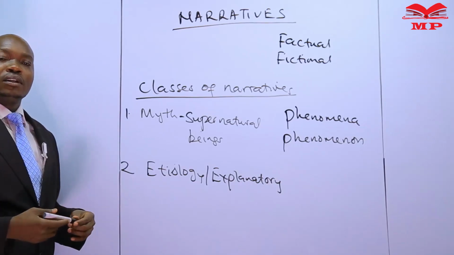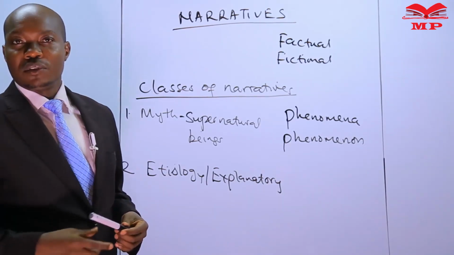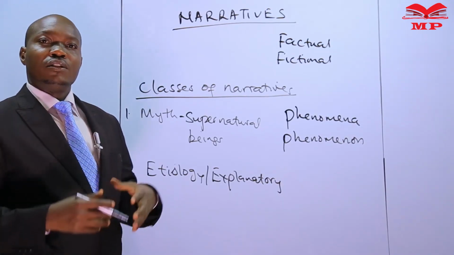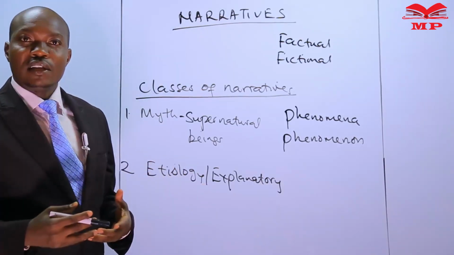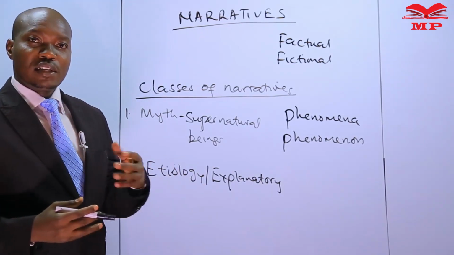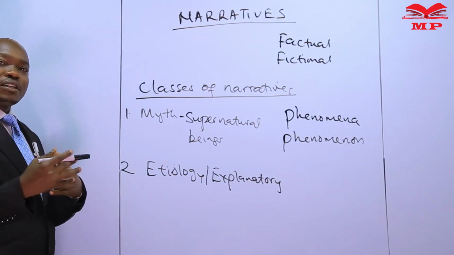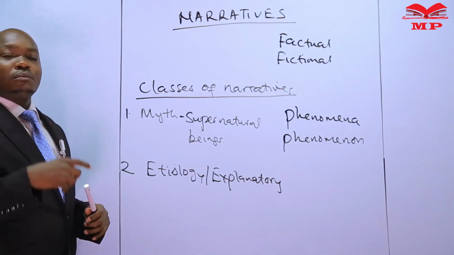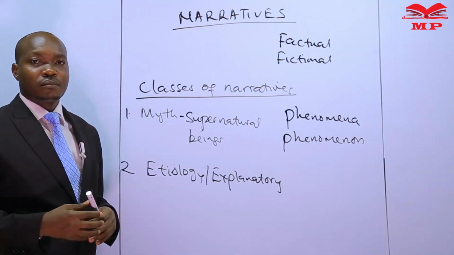For example, the story that explains why the chicken has to scratch the ground is an etiology. The story that talks about why zebras have striped bodies is an etiology. So essentially, an etiology and a myth are very close. The difference is myths are holy, but etiologies are secular. They explain the origin of these natural phenomena.